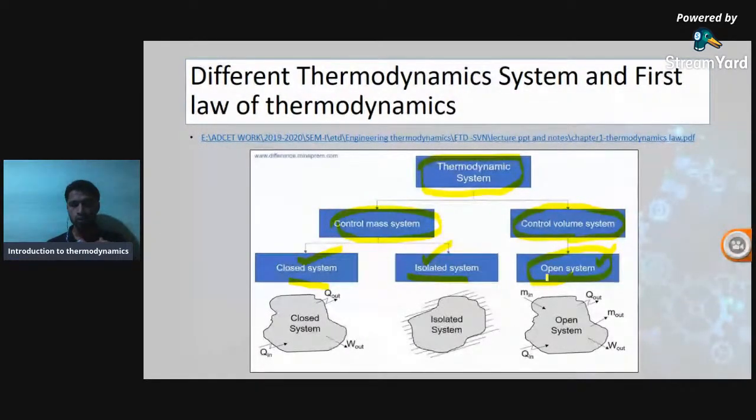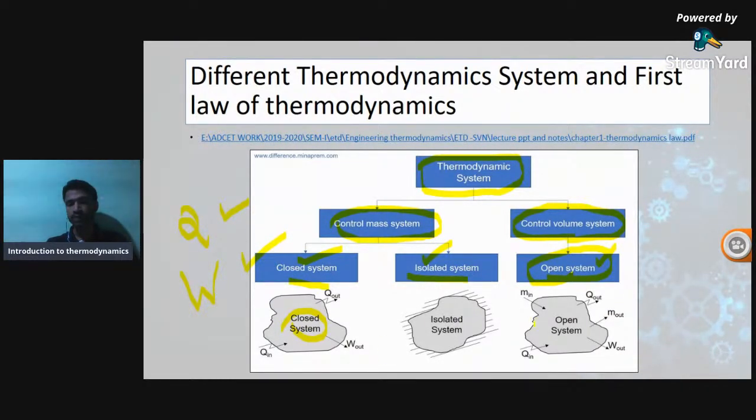Okay, if you understood, focus here. In a closed system, there is only transformation of energy, but there is no transformation of mass. I repeat, in a closed system there is no transformation of mass, only transformation of energies. The energies may be Q or W, the energy in the form of heat or the energy in the form of work. That is the closed system.